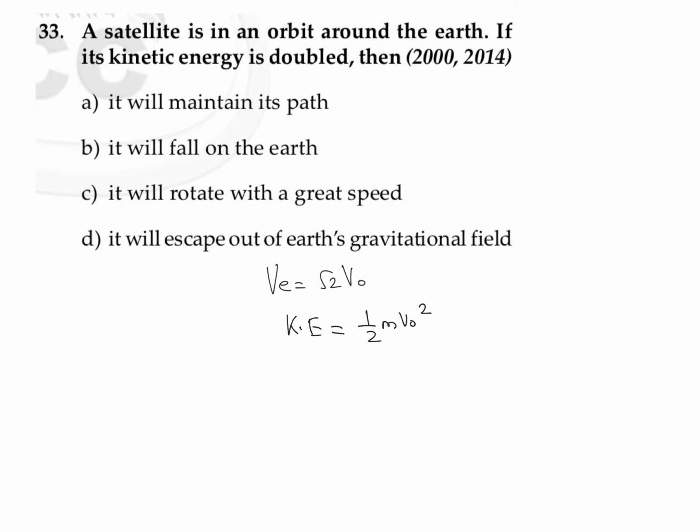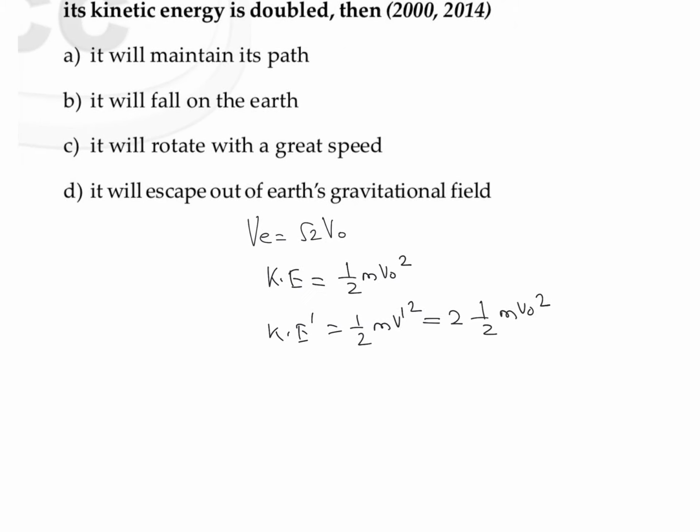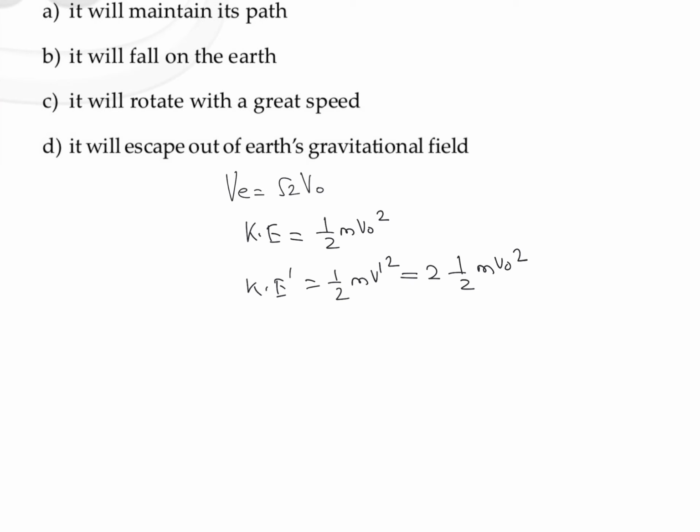Now if you are increasing the value of kinetic energy by 2 times, we can say that the final kinetic energy, half m v dash square, is 2 times the initial kinetic energy, half m v naught square. We can observe that the half and m get cancelled. So v dash square becomes equal to 2 times v naught square, or v dash becomes equal to root 2 times the orbital velocity.